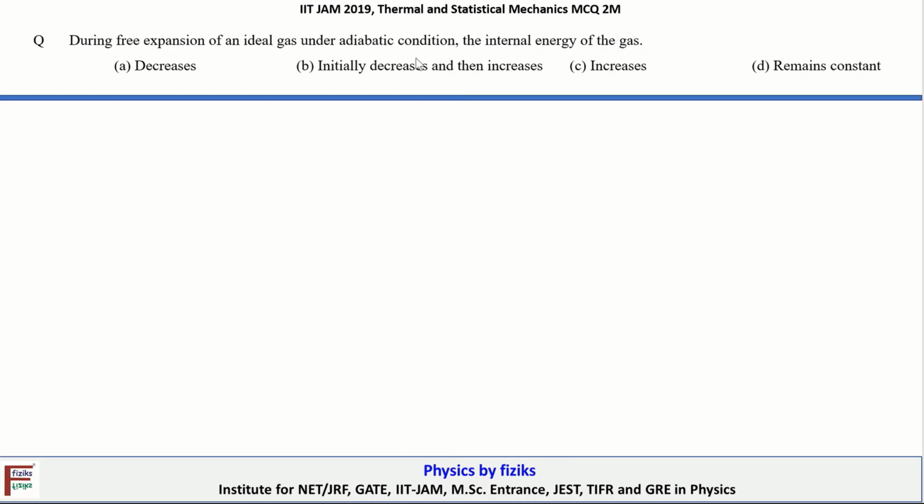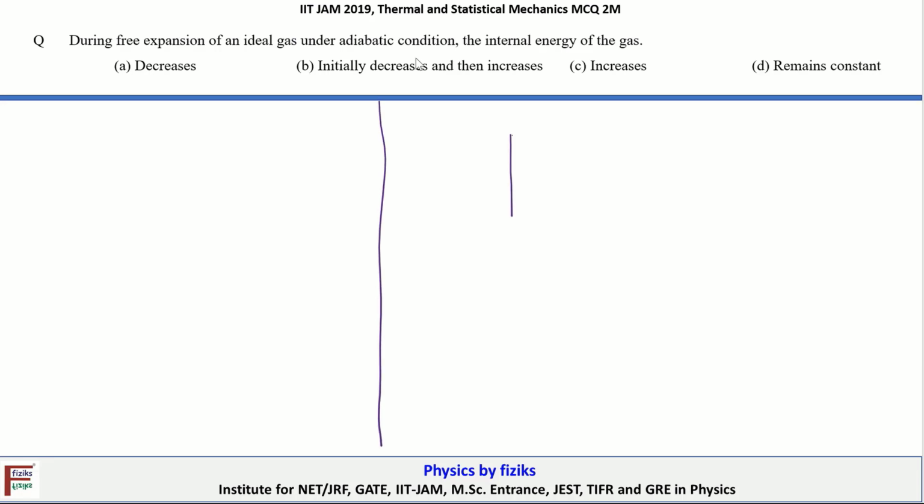This question is based upon free expansion of an ideal gas. The statement is: during free expansion of an ideal gas under adiabatic condition, the internal energy of the gas decreases, or initially decreases and then increases, and option D is remains constant. First let's try to understand what free expansion is. When we talk about the free expansion of an ideal gas, it needs to satisfy certain conditions.